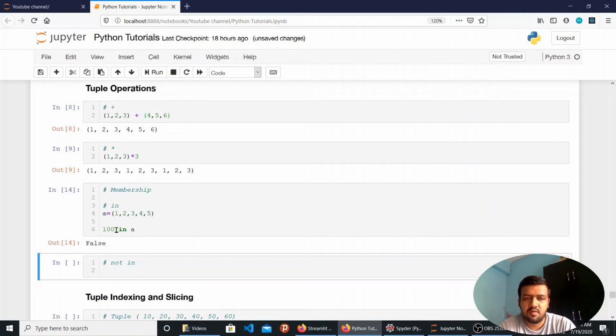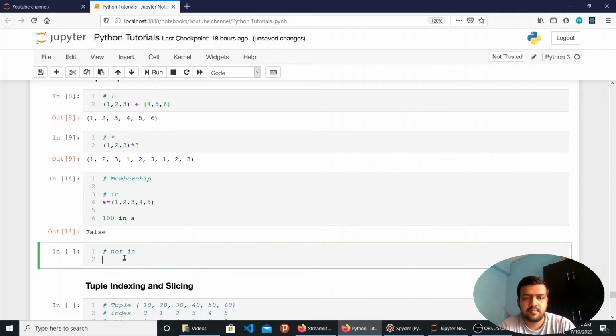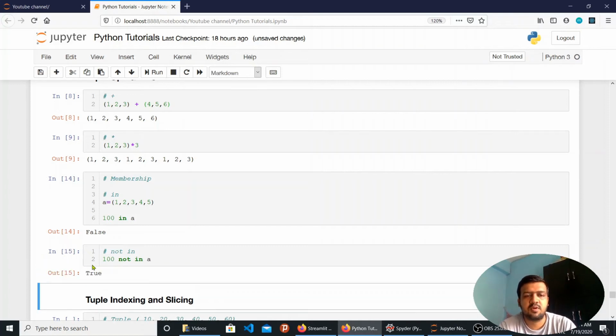If I want to check if the item is not present in the list, then I can use the not in operator. So not in will check if the value is absent or not. Let's say I use the same example. If I check 100 not in a, then it will return the value of true because 100 is not present in the list.